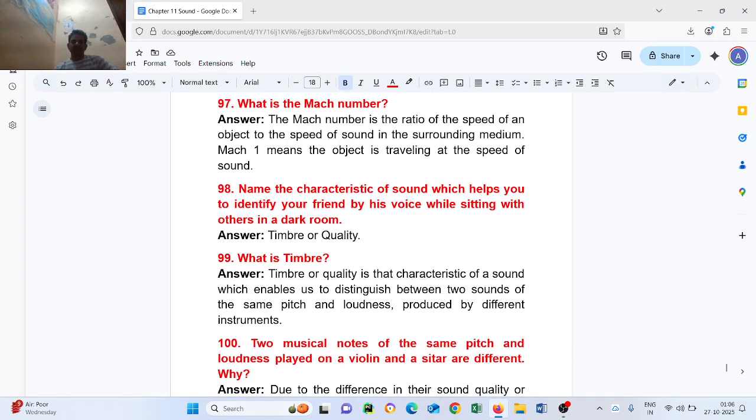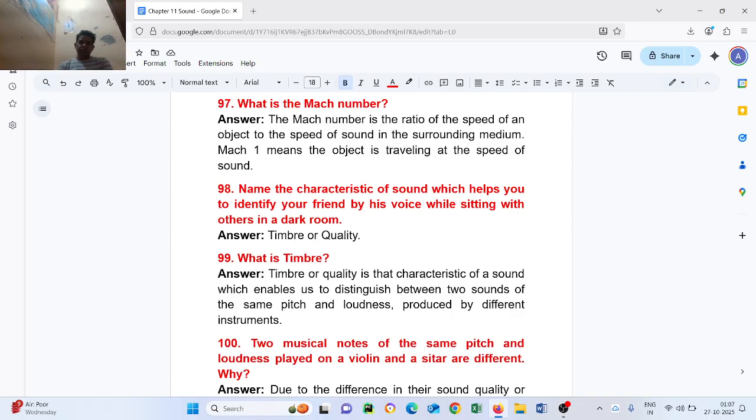Question number 99. What is timbre? Timbre or quality is the characteristic of sound which enables us to distinguish between two sounds of the same pitch and loudness produced by different instruments.